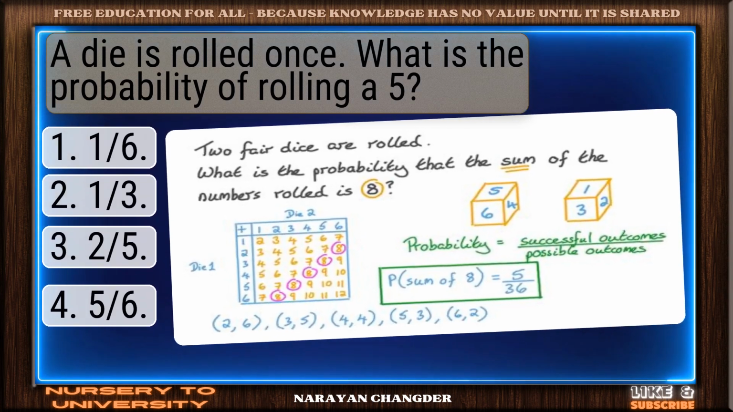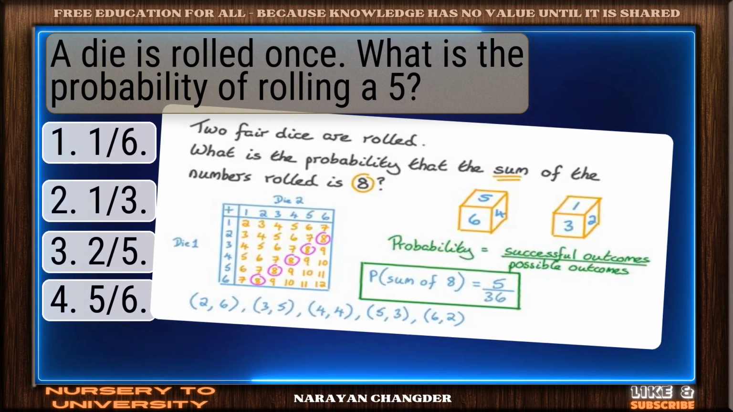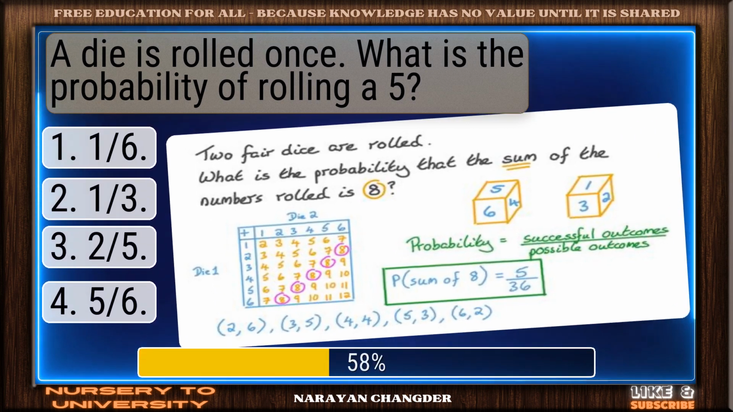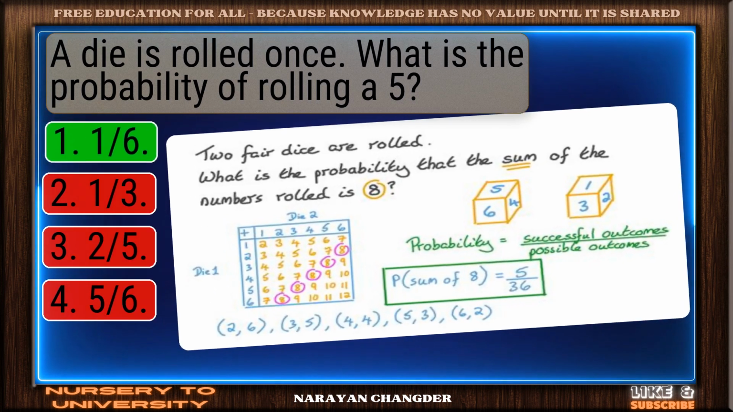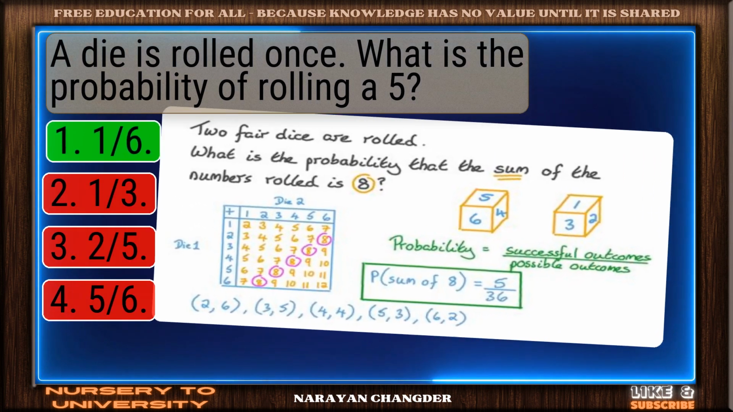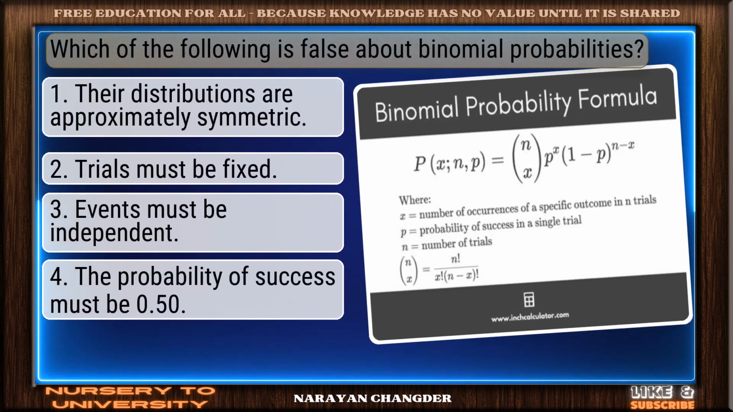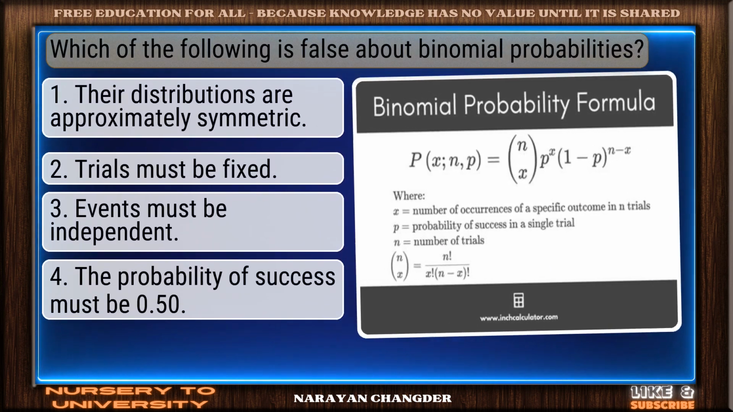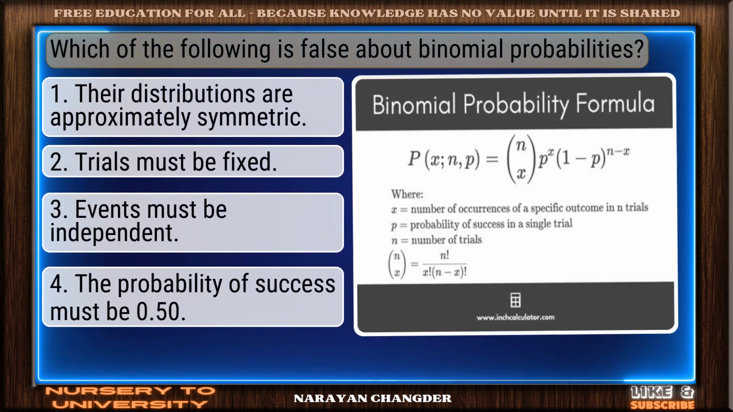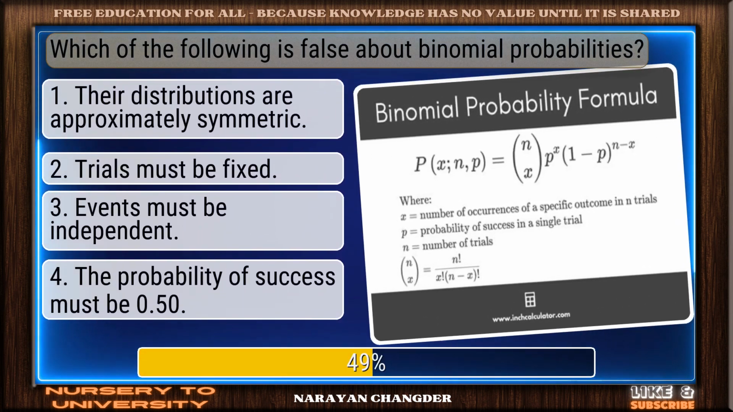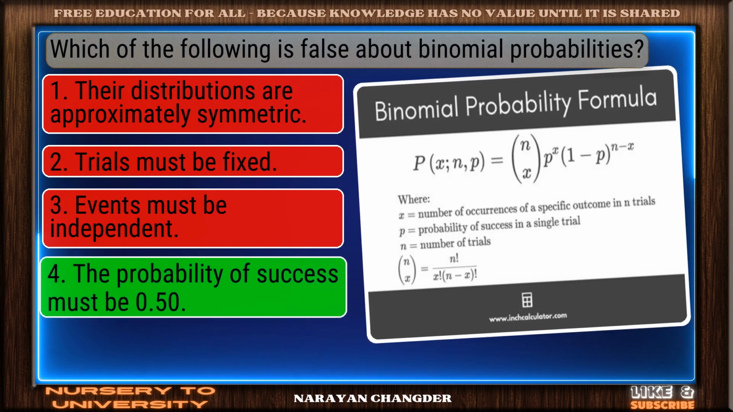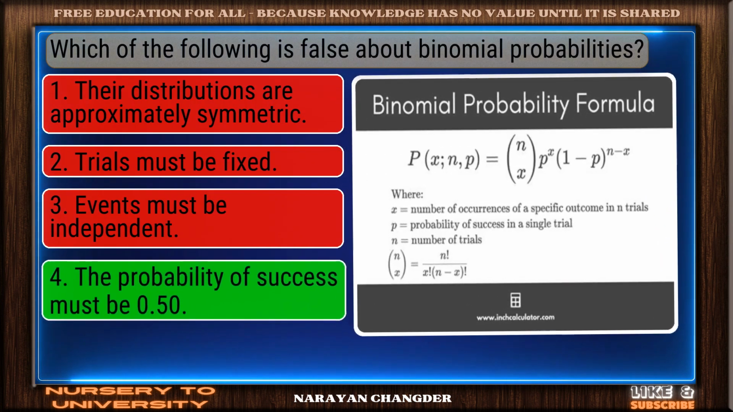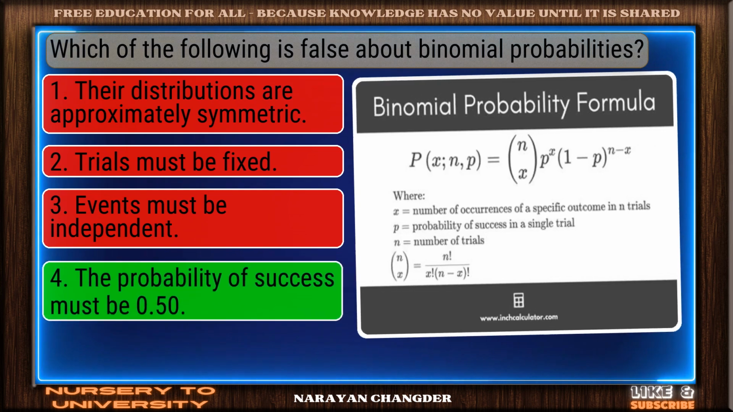Question number 19. A die is rolled once. What is the probability of rolling a 5? Good job. Your answer 1 by 6 works well here. Question number 20. Which of the following is false about binomial probabilities? E. Nice selection. The probability of success must be 0.50 is the correct and valid answer.